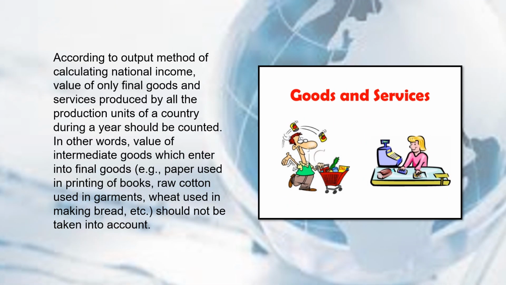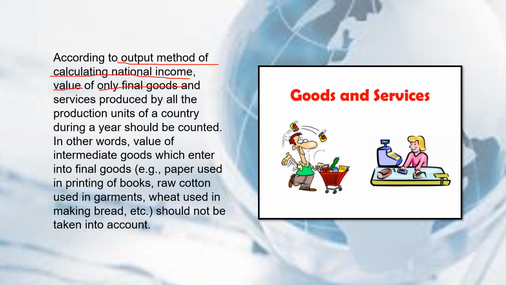According to the output method of calculating national income, the value of final goods and services produced by all the production units of a country during a year should be counted. So, nakabase lang sa output yung pagko-compute ng value ng final goods.